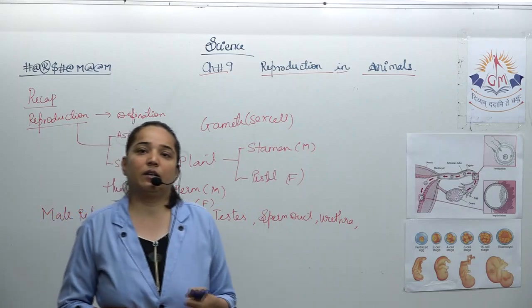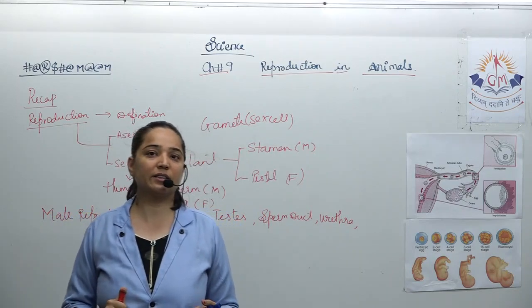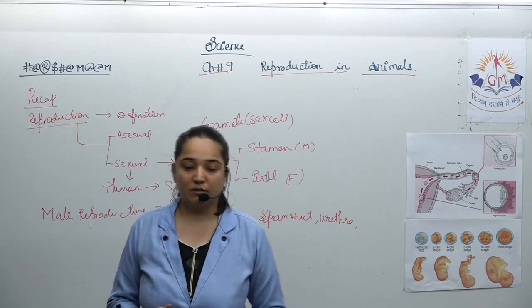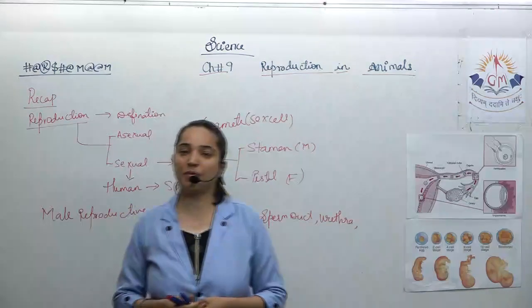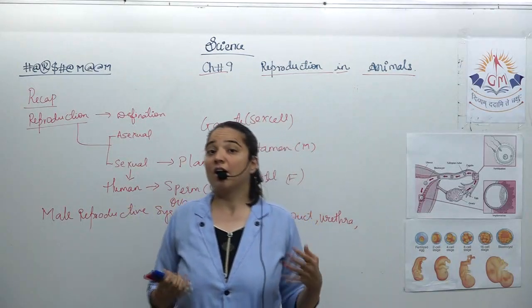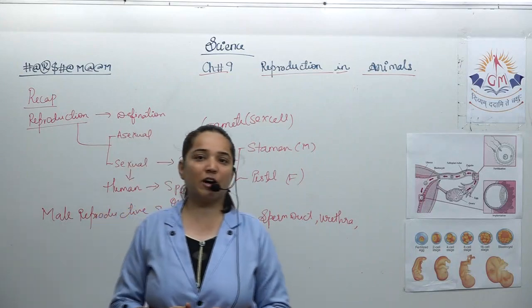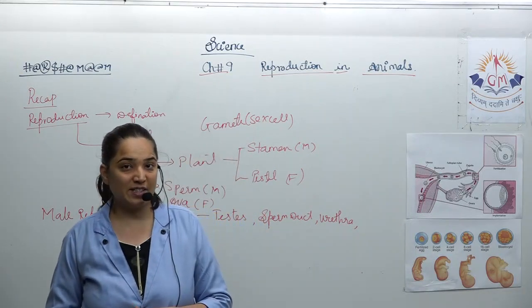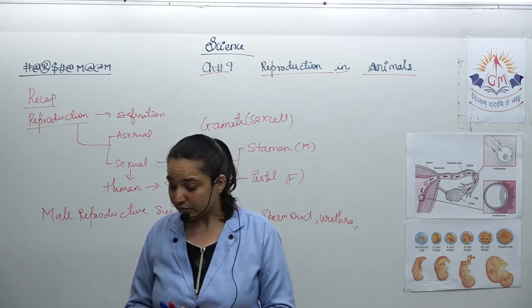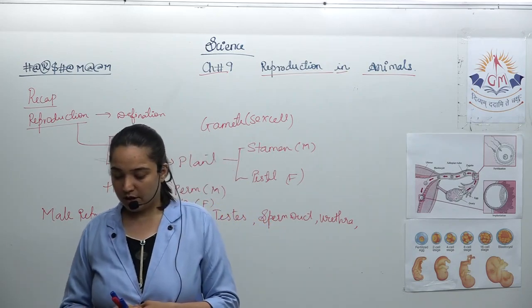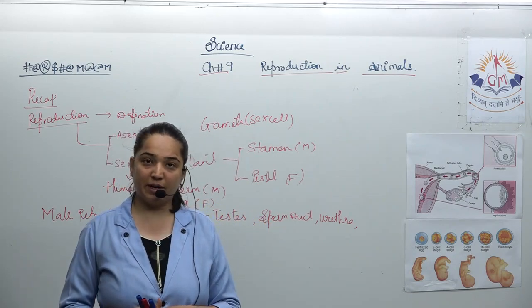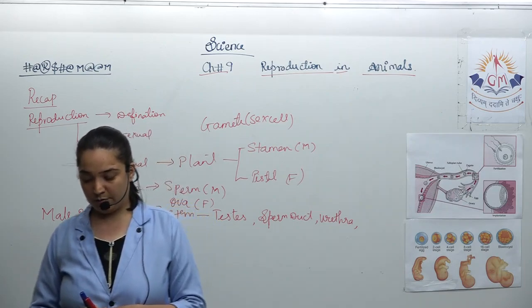Along with the sperm, it is also carrying the semen. What is semen now? Semen is fluid plus the sperm. From where is the fluid coming? From the reproductive glands, that is the seminal vesicles and the prostate gland. Moving further, the urethra runs down the penis and carries the semen.